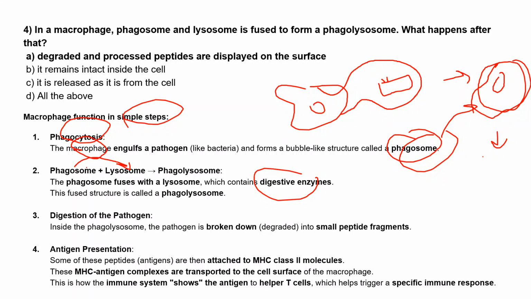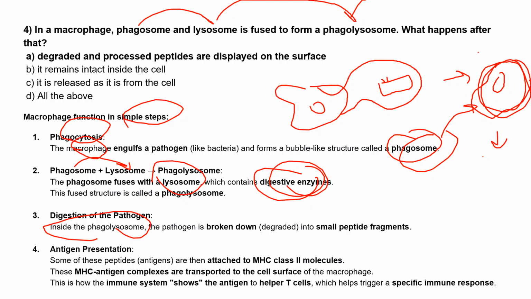So the next step is that the phagosome fuses with the lysosome, because the lysosome contains the digestive enzymes. The fused structure of these two we call the phagolysosome. After this, inside the phagolysosome, the pathogen will break down into pieces, into small peptide fragments. Why small?